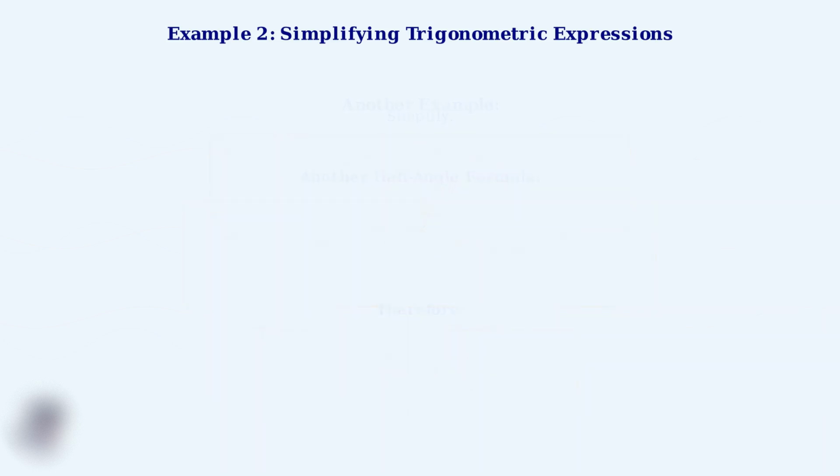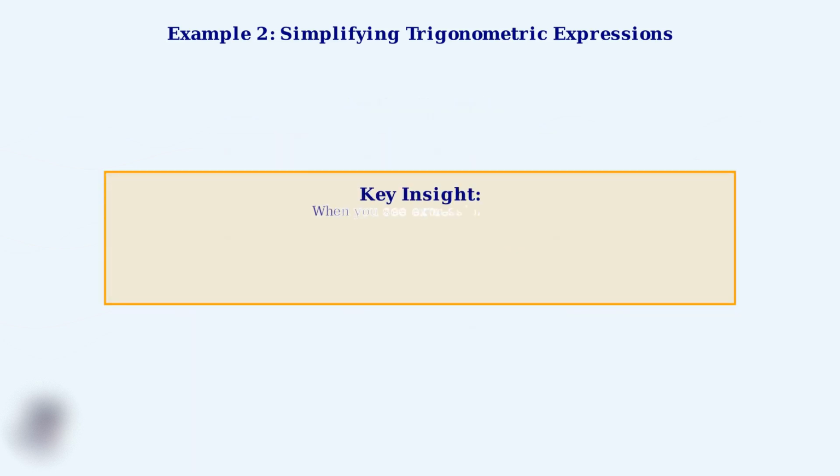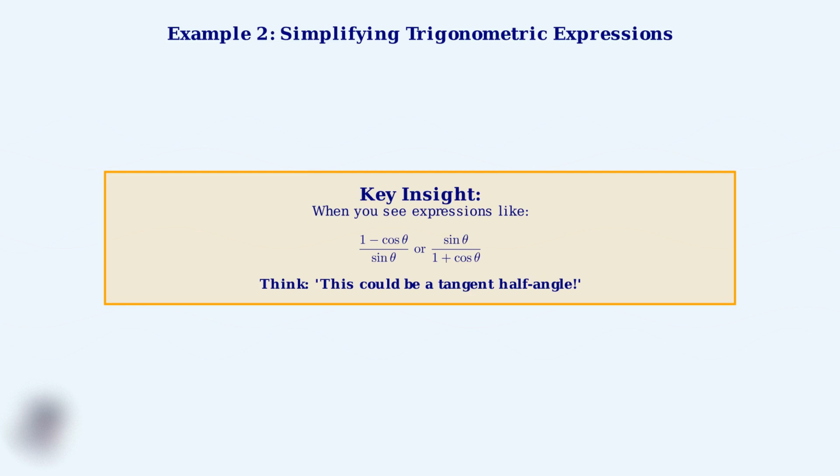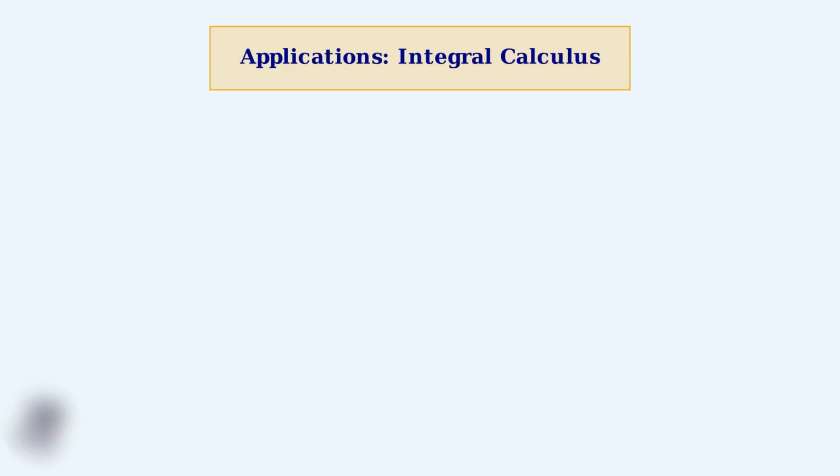The key insight here is pattern recognition. When you encounter expressions involving 1 minus cosine theta over sine theta, or sine theta over 1 plus cosine theta, immediately think of tangent half-angle formulas. This recognition can transform complex expressions into simple ones, making your calculations much more manageable. This skill of recognizing and simplifying trigonometric expressions using half-angle formulas is invaluable in advanced mathematics, particularly in calculus and analytical geometry. Now we'll explore one of the most powerful applications of tangent half-angle formulas, integral calculus.